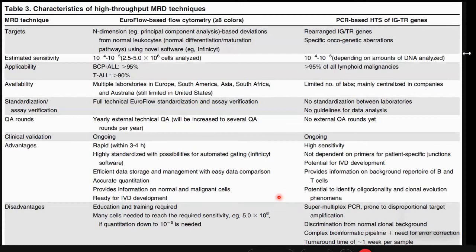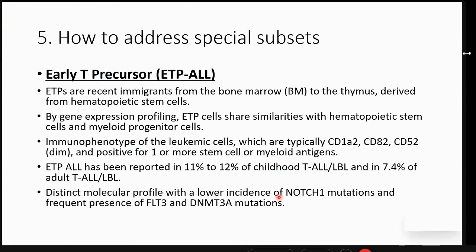This is just a graph to show the Euroflow base. They recommend 8-color flow cytometry and their criteria of high throughput MRD techniques. Now coming quickly to the fifth question we addressed, that how do we deal with special subsets like early T precursor? Early T precursor ALL are that subset of ALL which has got a high risk because they are the early migrants from the thymus, and they have got a lot of commonality with the hematopoietic stem cells.